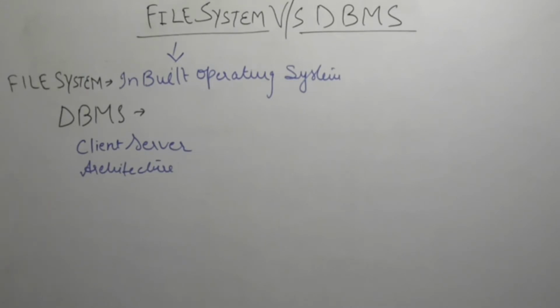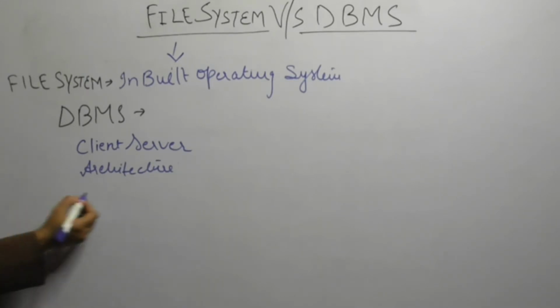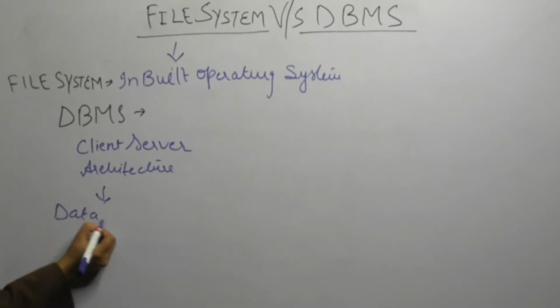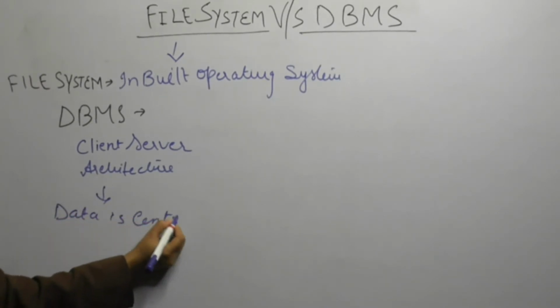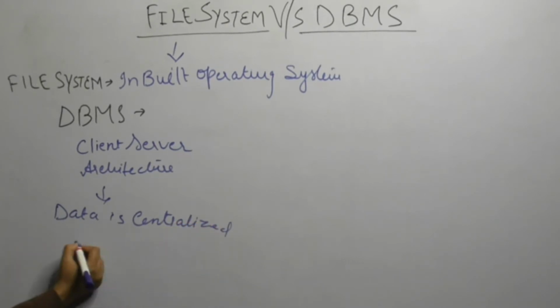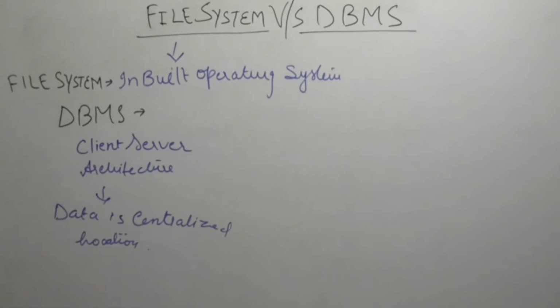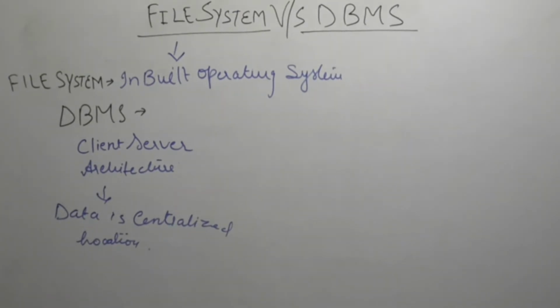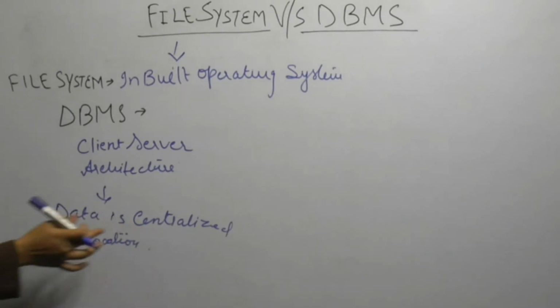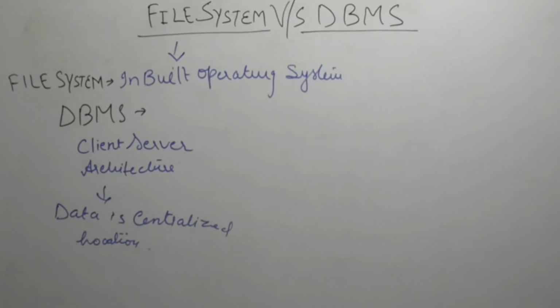My data is on a centralized location, so that the data can be used by users all over the world. In file system, only I am handling my data, only I can access a particular data. But in DBMS, my data is on a centralized location so that everybody can access my data, all over the world.